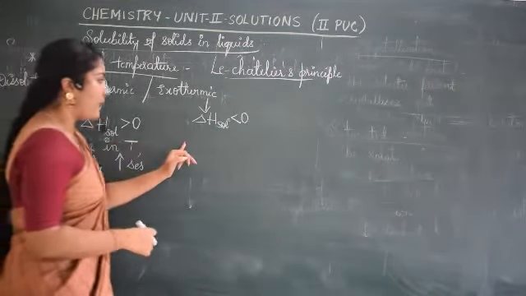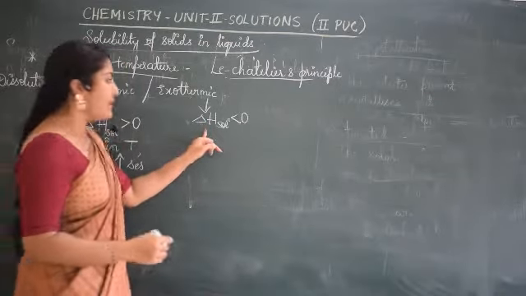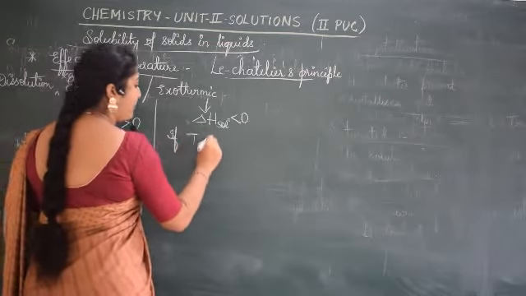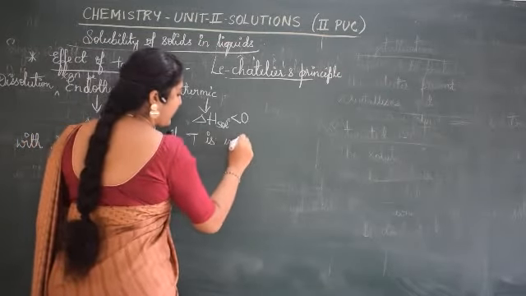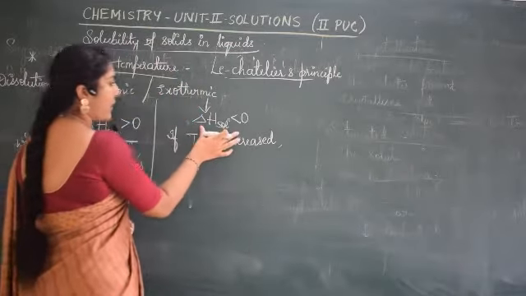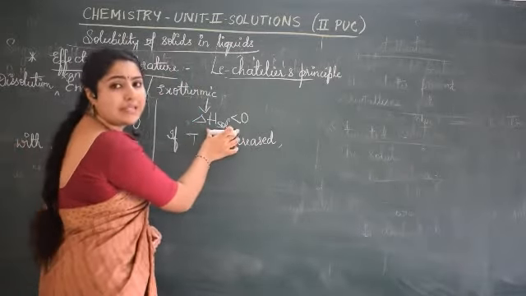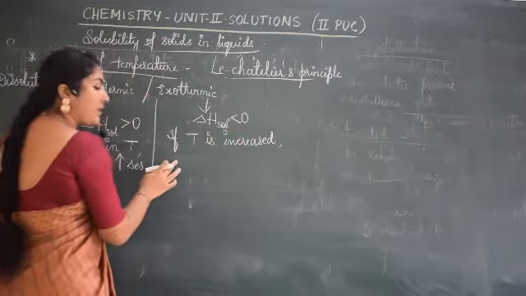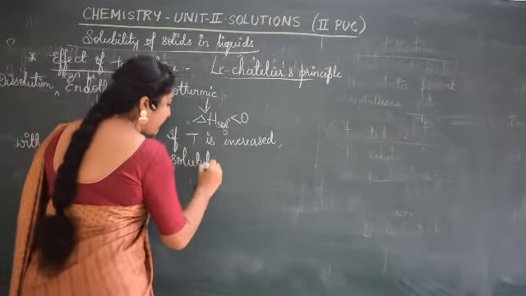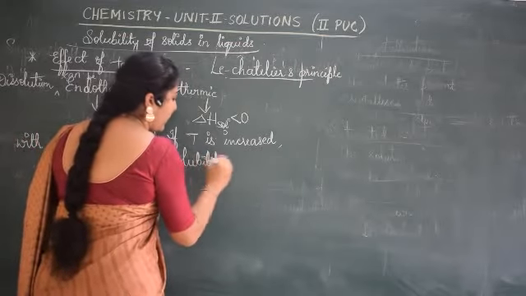If it is an exothermic process, then delta H is negative. Here what happens? If temperature is increased, you know that this is an exothermic process, delta H is negative, heat is liberated. So if you increase the temperature, then solubility decreases.